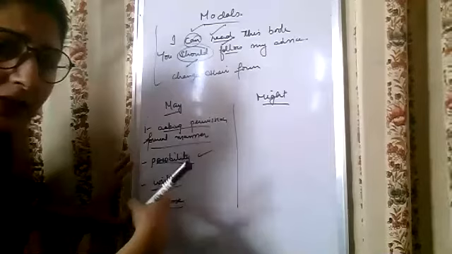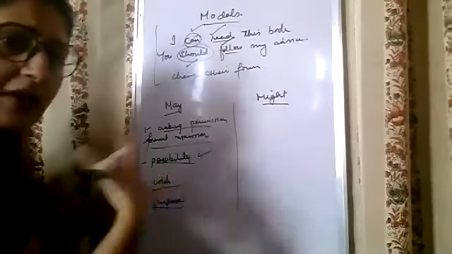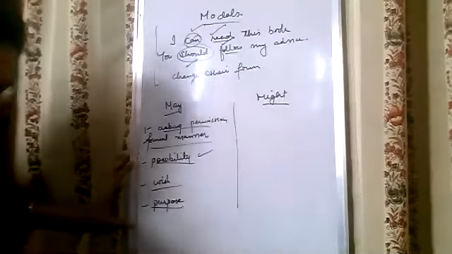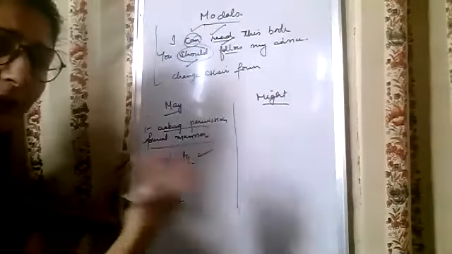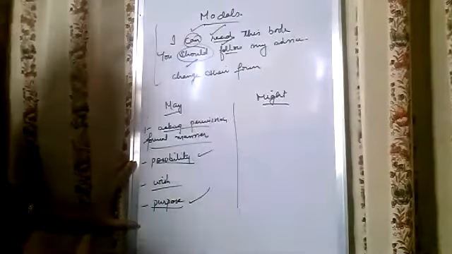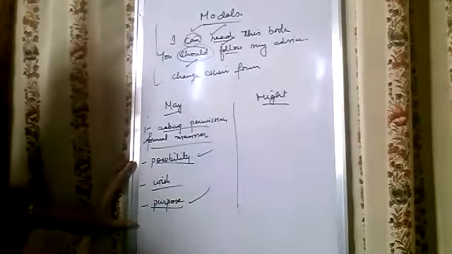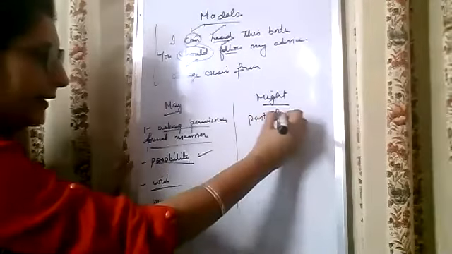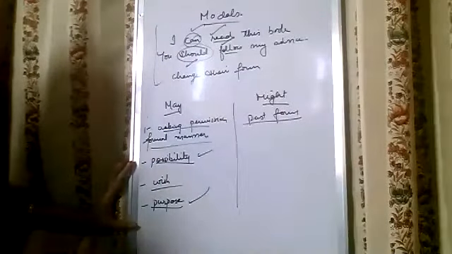Here the purpose is that we are eating so that we may live. This is the purpose. We are working hard so that we may get good marks. So in this manner, whenever there is purpose, may is used. Next, afterwards, might, of course, the past form. Again, in indirect or narrative speech, we have to change may into might.